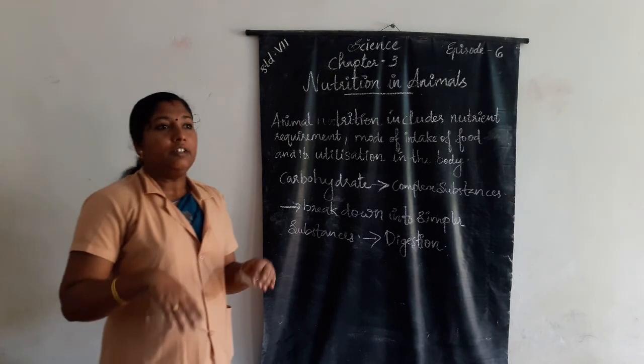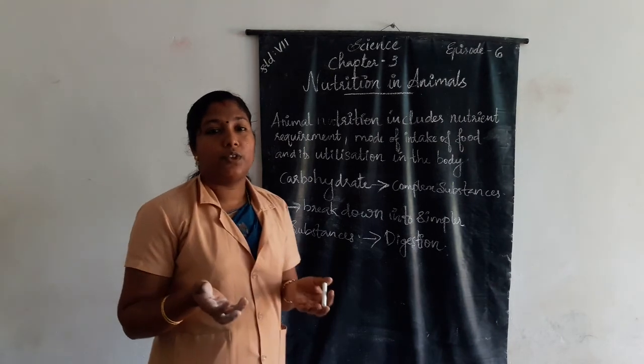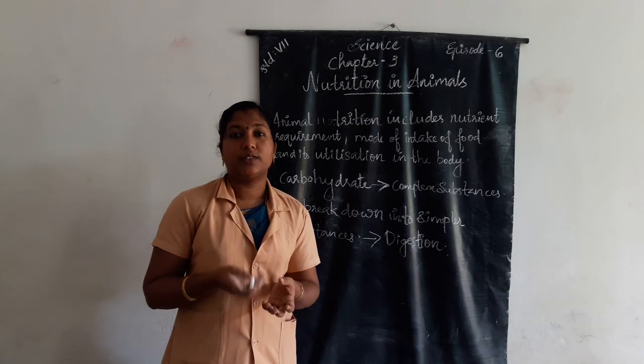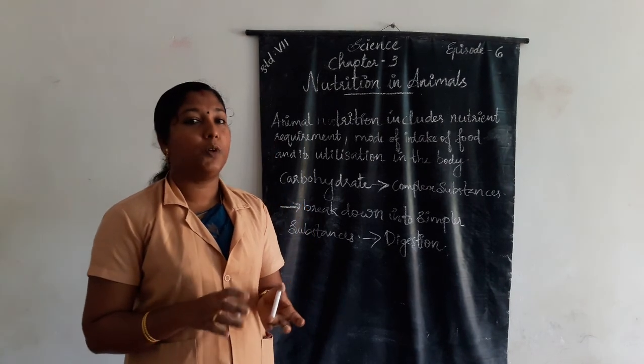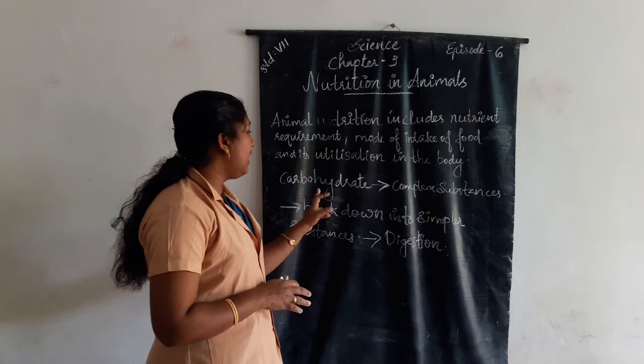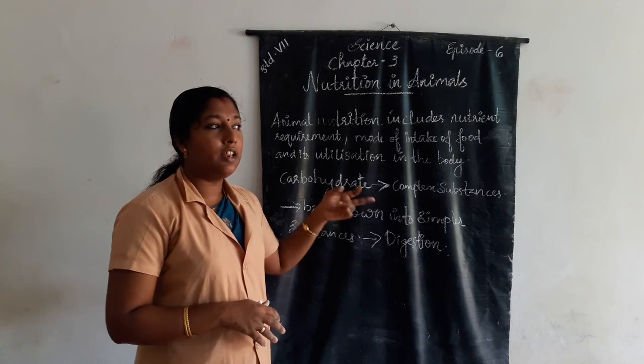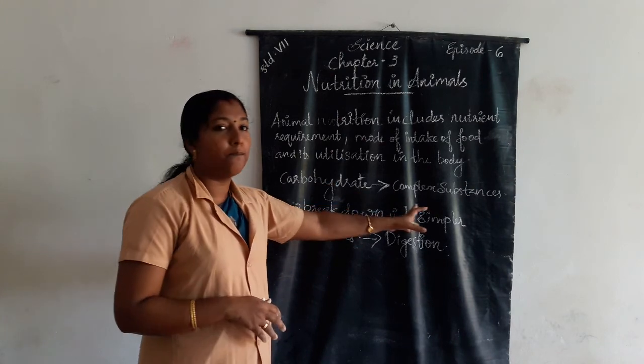We know that in our food different types of components are present. Carbohydrate, protein, vitamins, minerals, fats and water are the different components of food. Carbohydrate is present in food items in the form of complex substances.